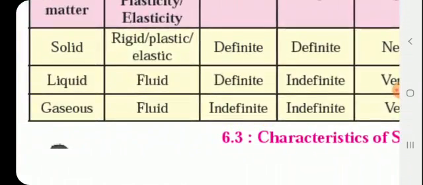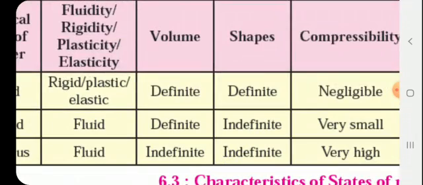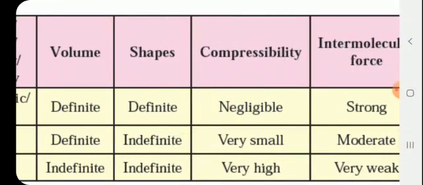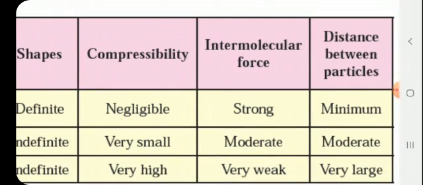Gaseous state: liquids and gases both come under the same category, fluids. Gases have indefinite volume, indefinite shape, because intermolecular forces of attraction are very weak. Compressibility is very high. Gases can be compressed highly. Intermolecular force is very weak and distance between particles is very large. They are widely spread from each other.